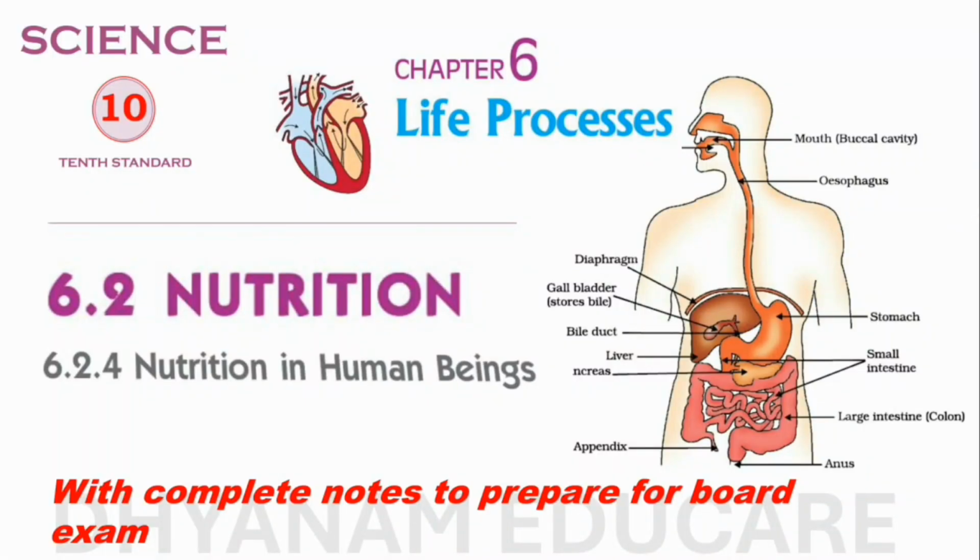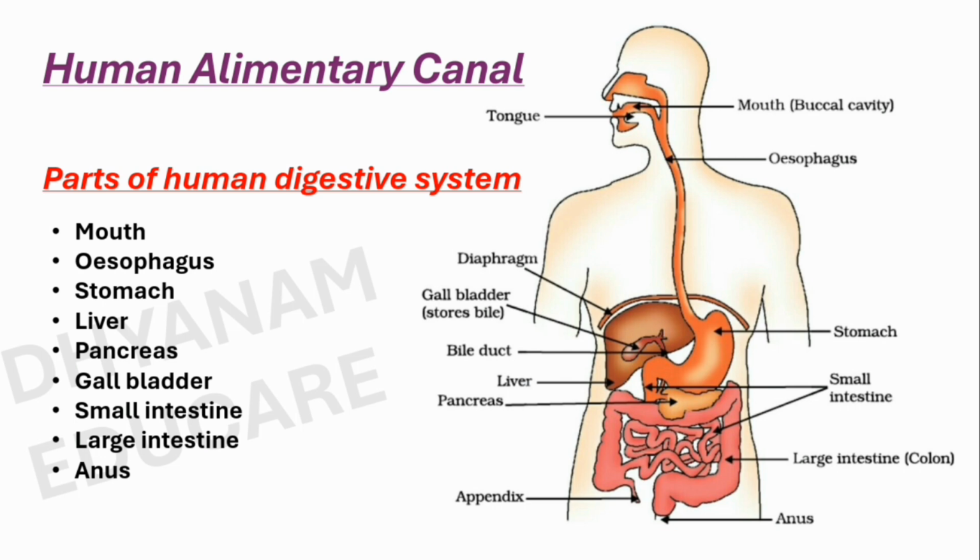Today we are going to deal with the topic nutrition in human beings. In the previous class we have studied about the modes of nutrition, that is autotrophic nutrition and heterotrophic nutrition, and then we have studied about the nutrition in amoeba and paramecium. So today let us discuss about nutrition in human beings.